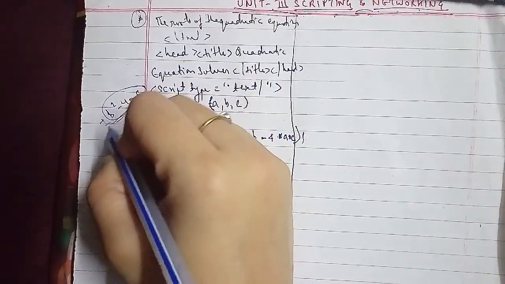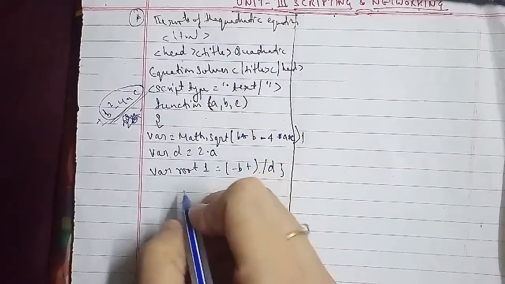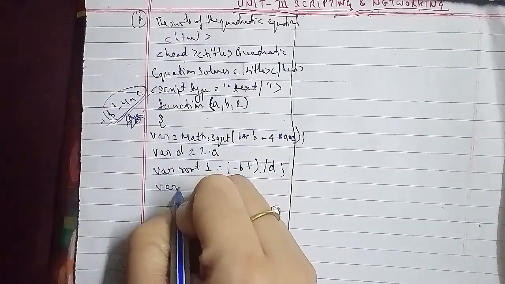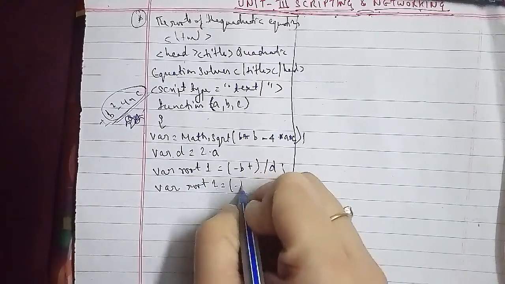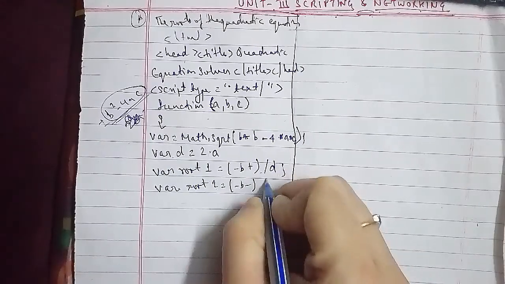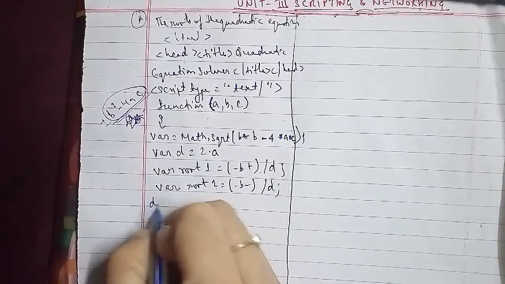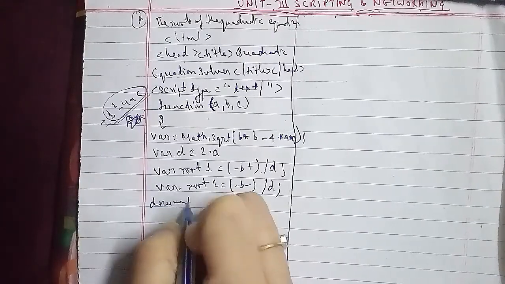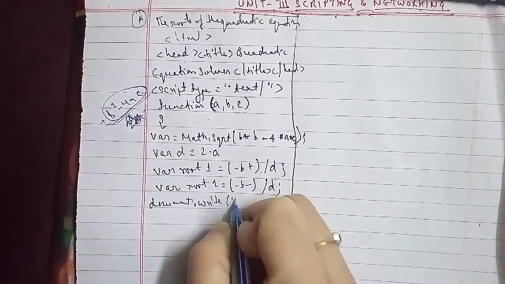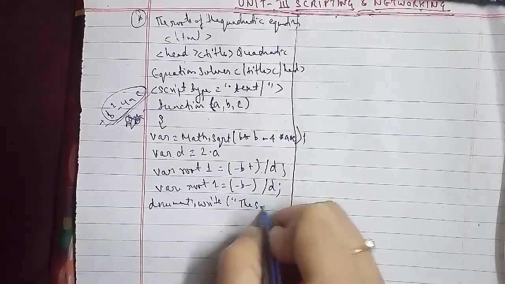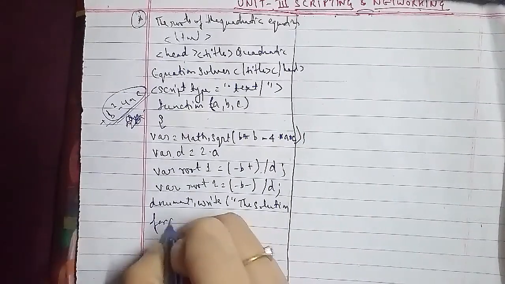After that, document dot write, that is the solution for quadratic equation is as follows, plus then break tag close.